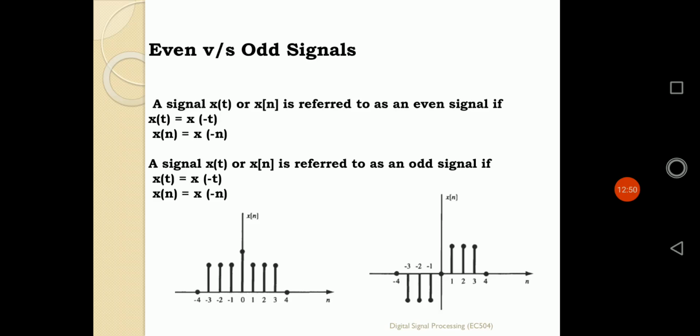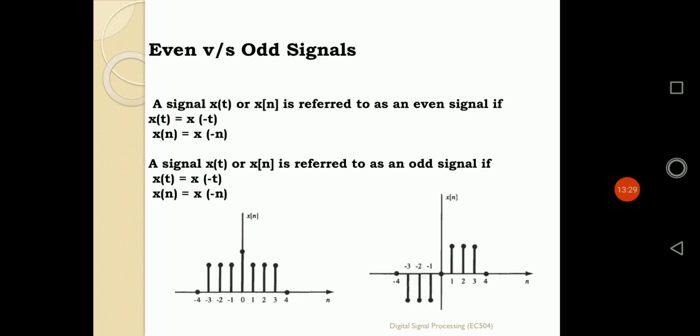That means the right portion of the signal is exactly equal to the left portion, but with a negative sign. If with respect to the y-axis, the amplitude axis, the signal is a mirror image but in negative nature, one side positive and one side negative, that signal is defined as an odd signal.